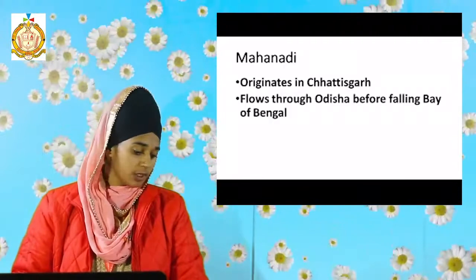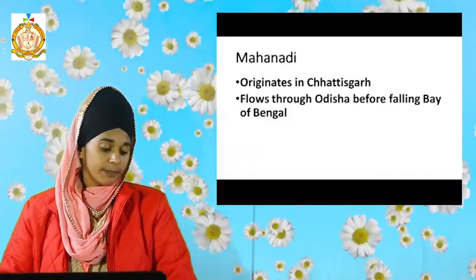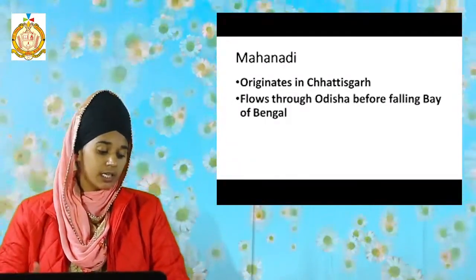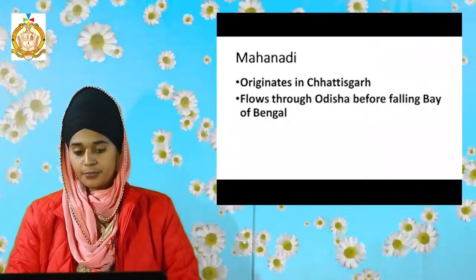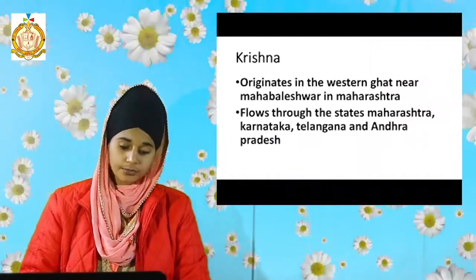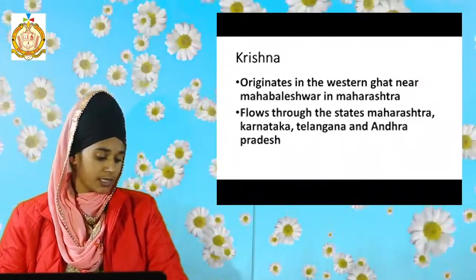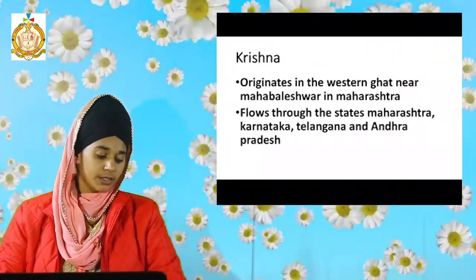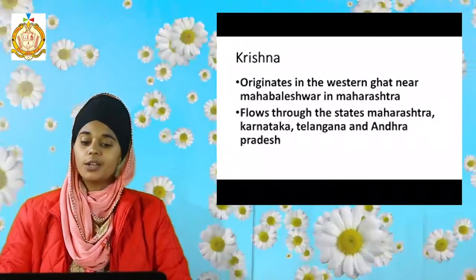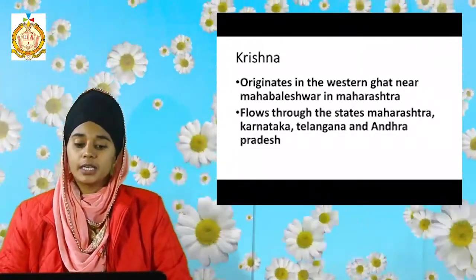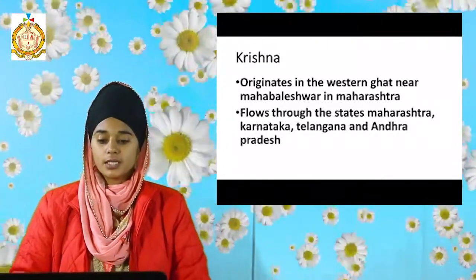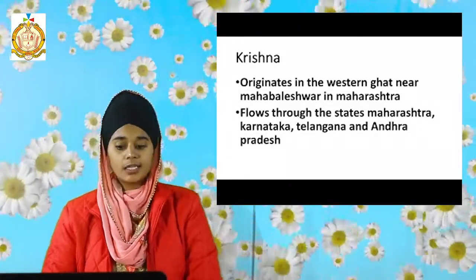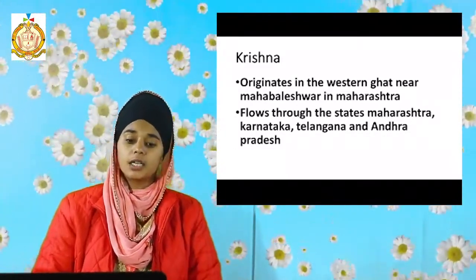And one more thing about the Mahanadi, the multi-purpose project, that is Hirakund Dam, is built over the river Mahanadi. Next is Krishna. Students, it flows through the state of Karnataka before entering Telangana state. It originates in the Western Ghat near Mahabaleshwar in Maharashtra. It flows through the three states Maharashtra, Karnataka, Telangana and Andhra Pradesh.